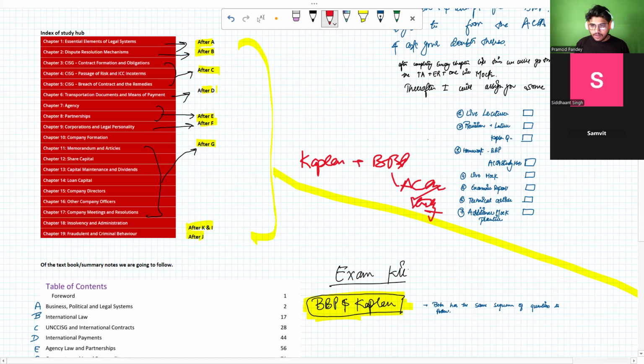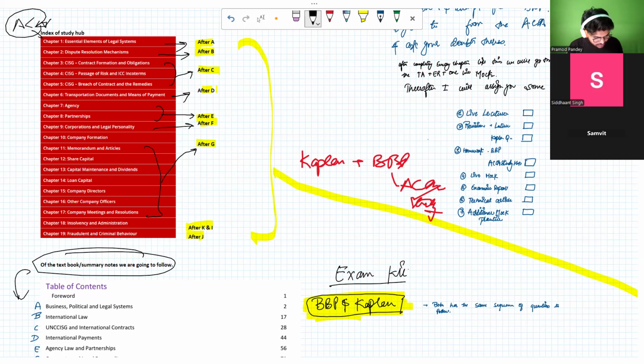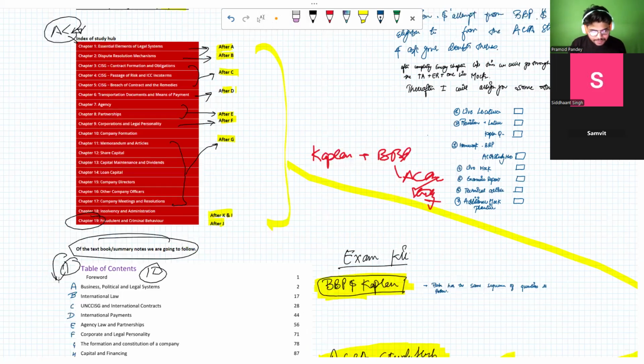So there are 19 chapters from the book which is provided by ACCA itself. This is not the PDF work that you will be having; this is basically on their website. But the index that we are going to follow will be this one, the 11 chapters. The syllabus is the same, whether it is divided across 19 chapters, 11 chapters, or the 12 chapters of the Kaplan book.